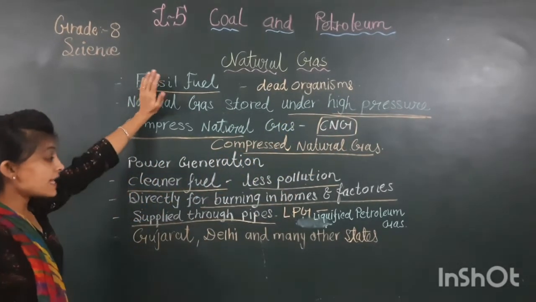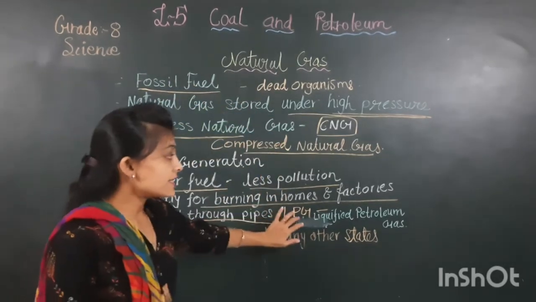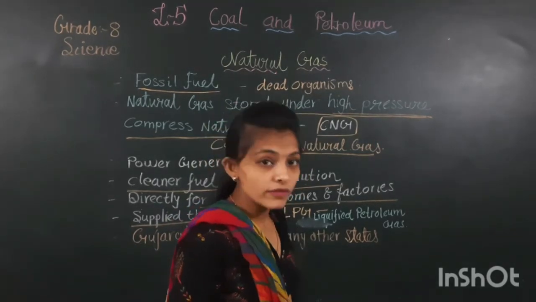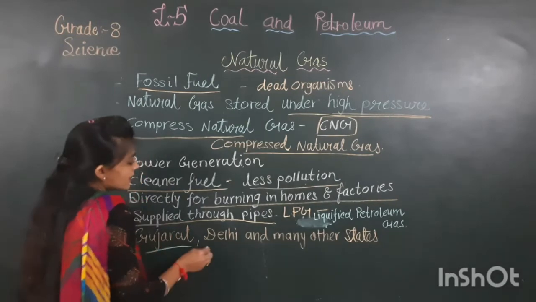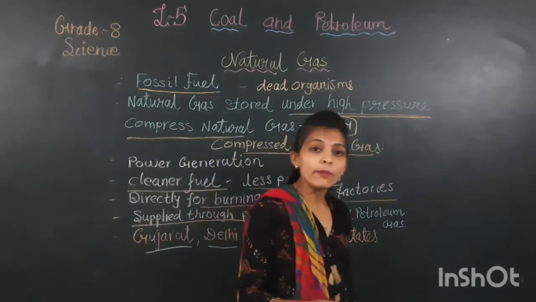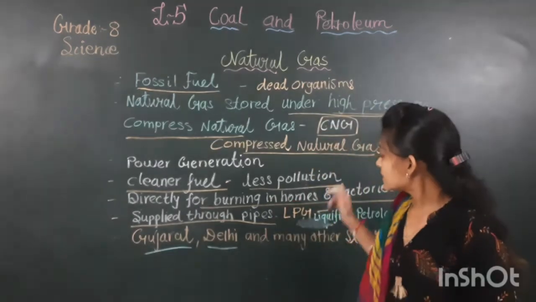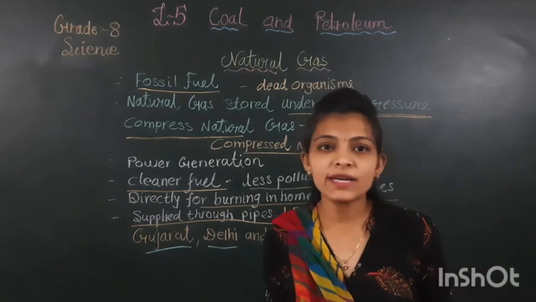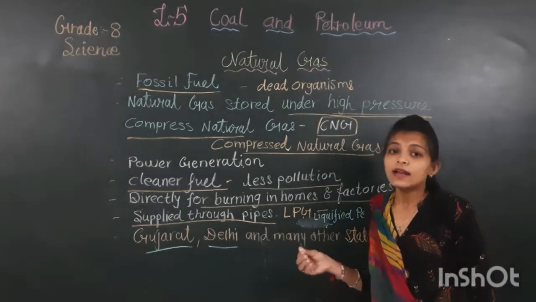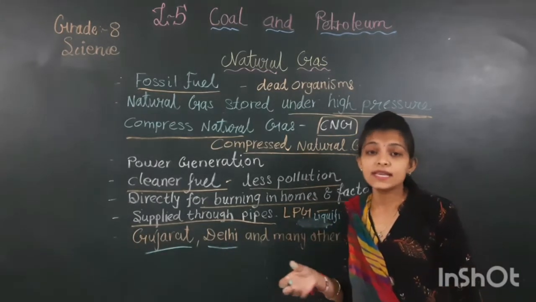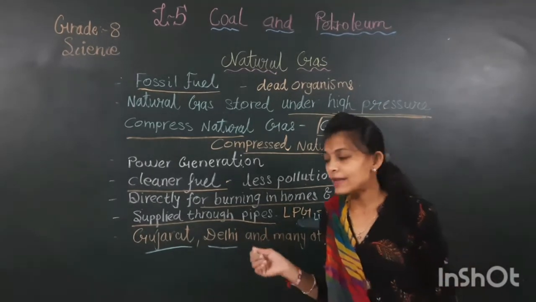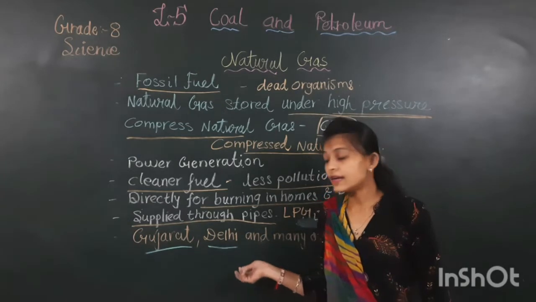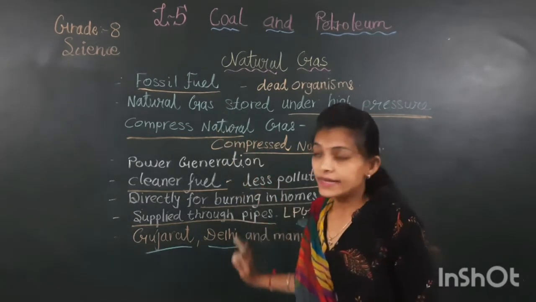Now we are talking about the pipes. This LPG is supplied through pipes in our homes and factories. In some areas of India, like Gujarat, Delhi, Maharashtra, and many more states, we are using the supply of LPG. पहले क्या होता था? हमारे घर पे सिलेंडर आता था. That you know very well. आपकी मम्मा किचन में सिलेंडर यूज करती थी for the cooking. Nowadays, we are using LPG by a pipe only. So there is no need for a cooking cylinder, and we can somewhat avoid the risk also. So these are the natural gas.